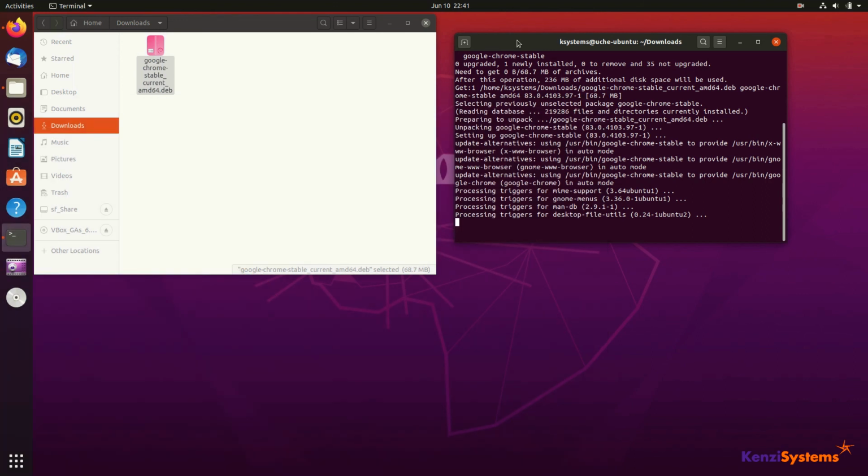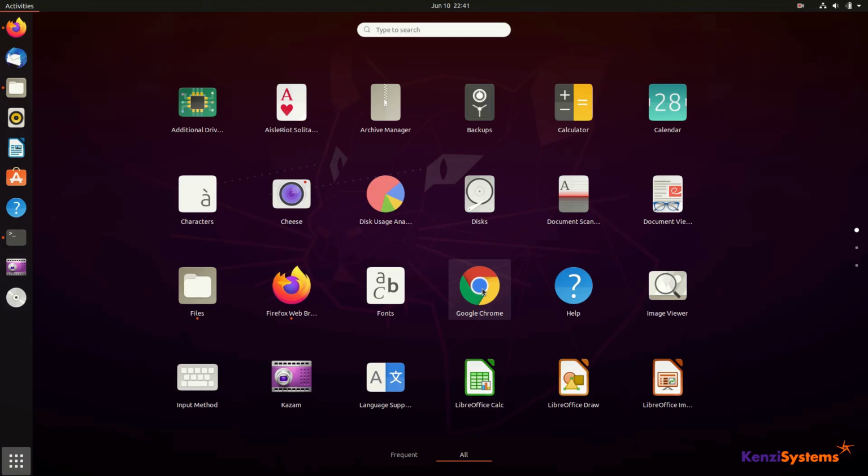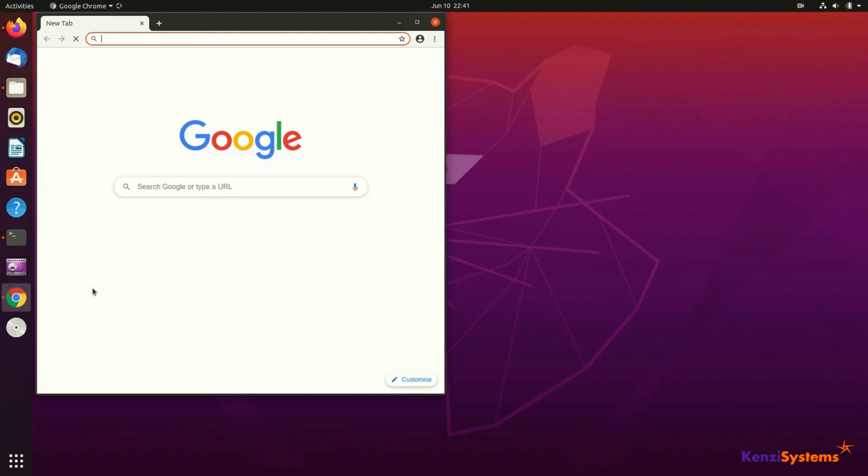All done. You can now close or minimize both the download folder and terminal. You can now click on the application menu to access Google Chrome.